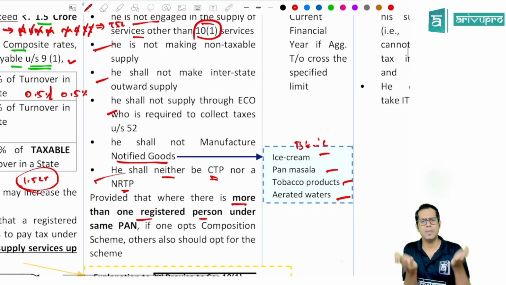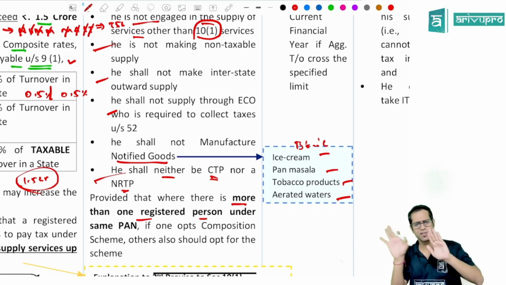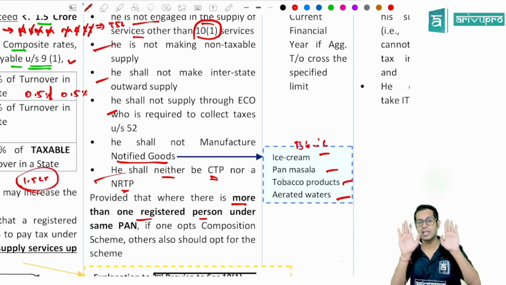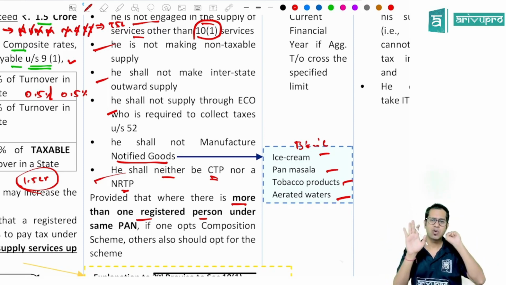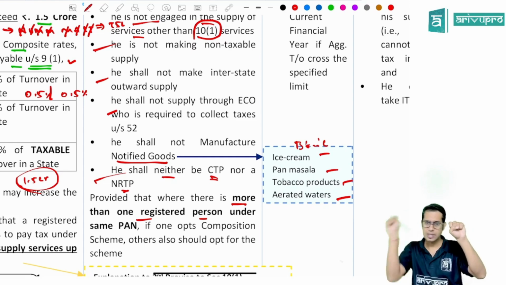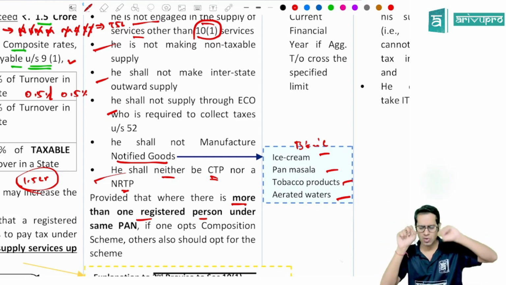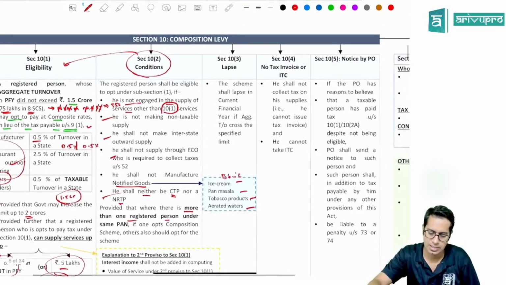So for example, Dilip has two different Priya Sarees, whether in the same state or different states, it does not matter. If I have taken separate registration, can I opt for composition scheme for one business and normal scheme for another business? Answer is no. If one is opting for composition scheme, others also should opt for composition scheme. If one is opting for regular scheme, others also should opt for regular scheme. That is what this proviso is telling.